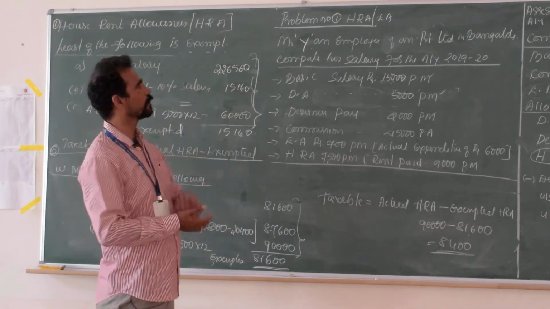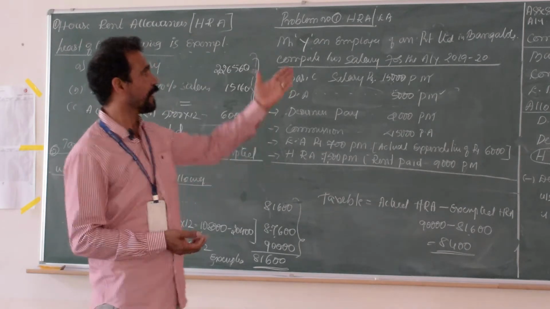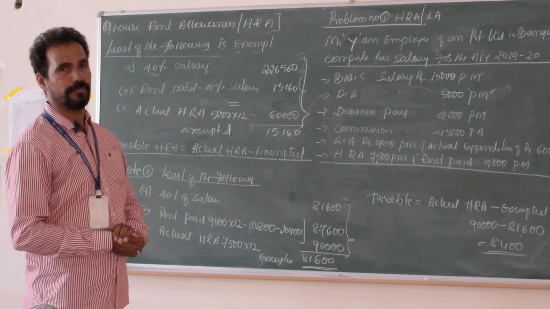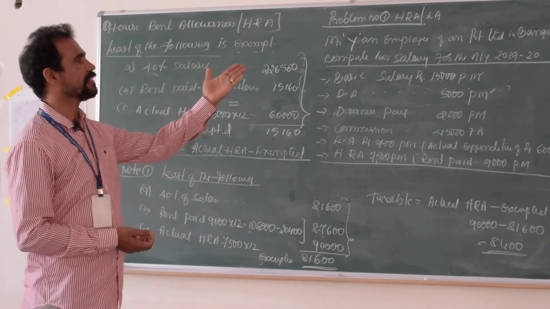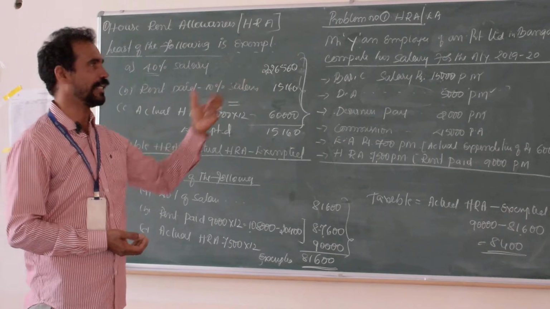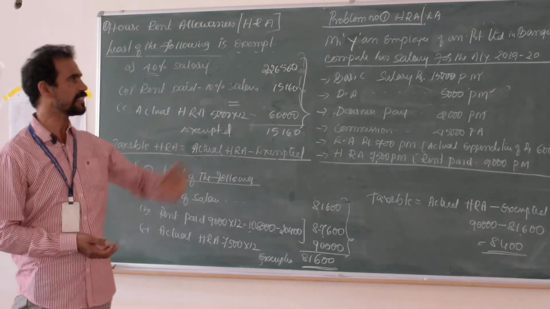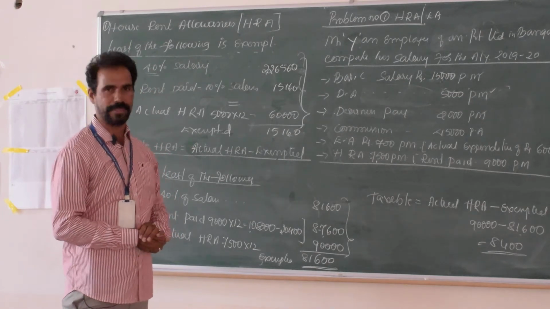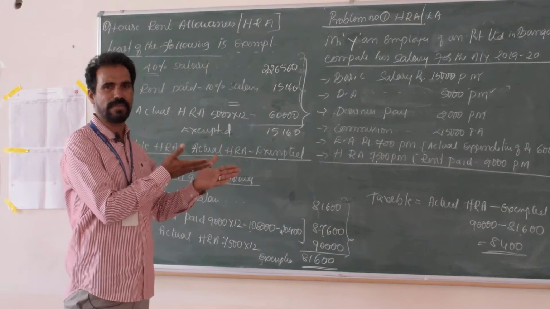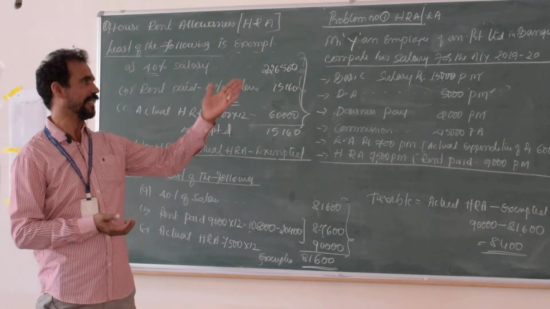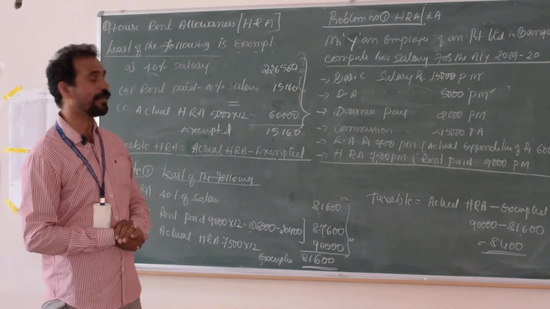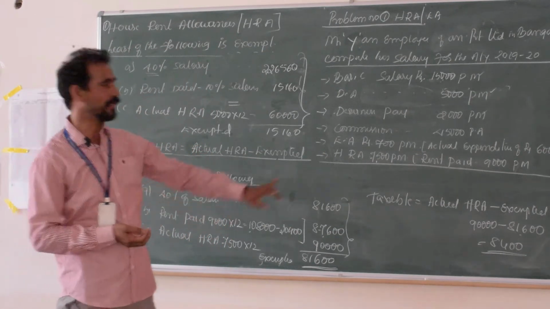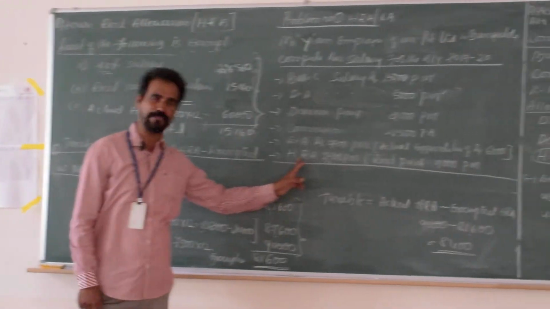See the question. Mr. Y is an employee of a private limited company in Bangalore. Compute his salary for the assessment year 2019-20. Same process. He is given basic salary, DA and DP. DA and DP are both similar, both are the same, so don't worry, both should be considered. Commission is given, EA is also given, and finally he is given HRA.